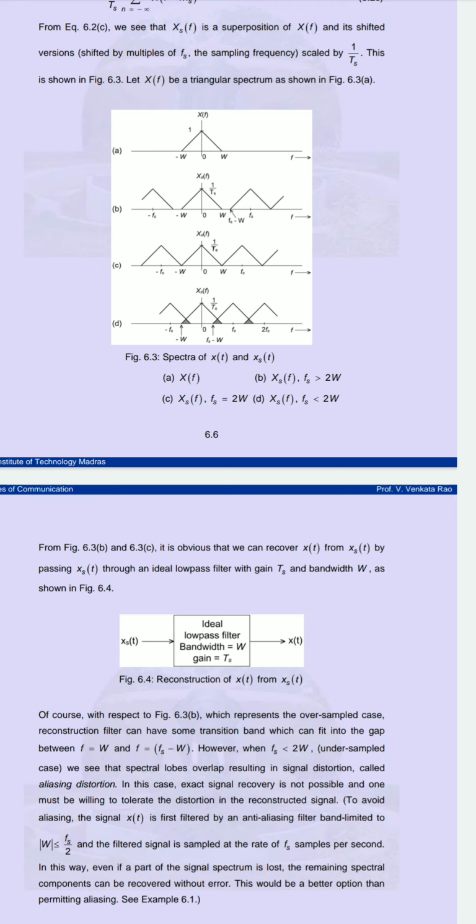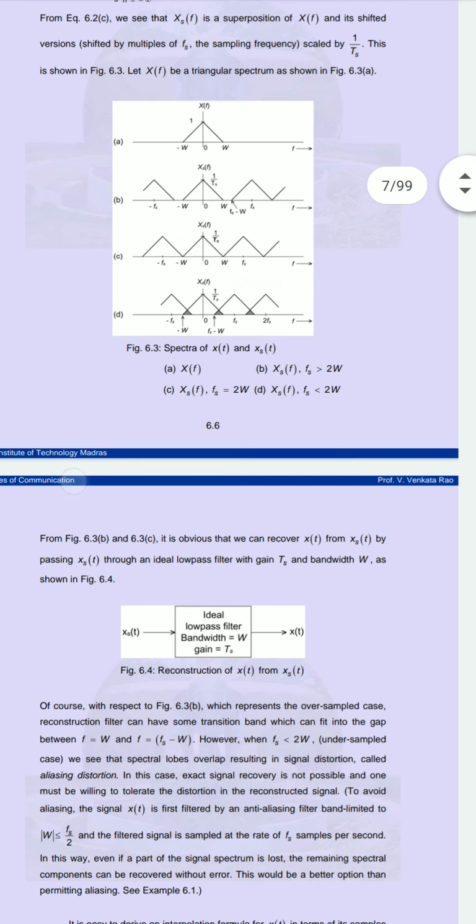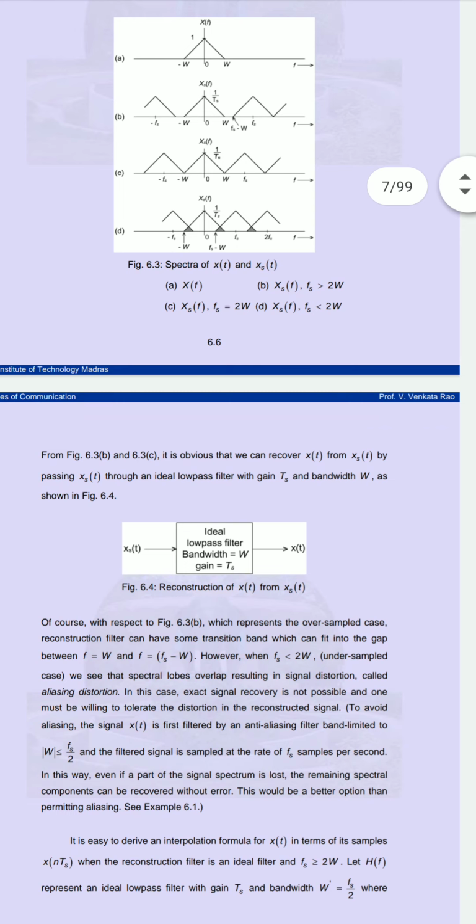Two values are overlapping, and there is no exact sampling. Why? Because the frequency is less than 2W, and we are saying that for sampling you will require the frequency to be equal to or greater than 2W. So in figure D, we will not get exact sampling. That sampling is overlapping, so we can call that aliasing.